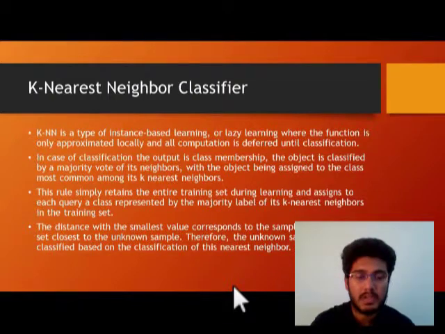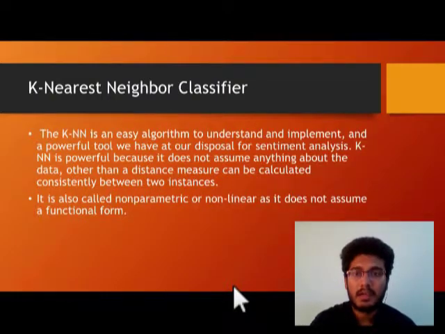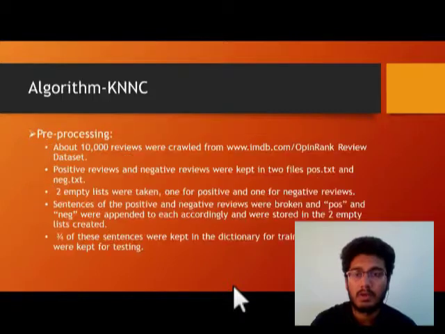The KNN is a rather easy algorithm to understand and implement, and a powerful tool which we have at our disposal for sentiment analysis. KNN is powerful because it does not assume anything about the data other than the distance measure that can be calculated consistently between two instances of the same data. It is also called non-parametric and non-linear, as it does not assume anything about the functional form also.